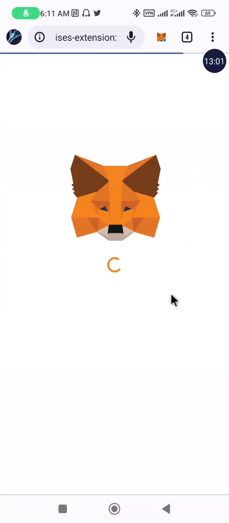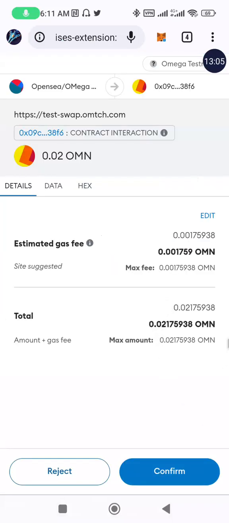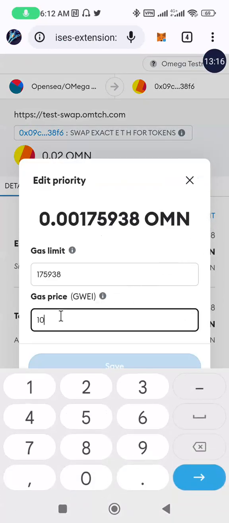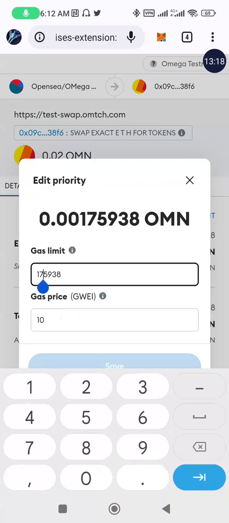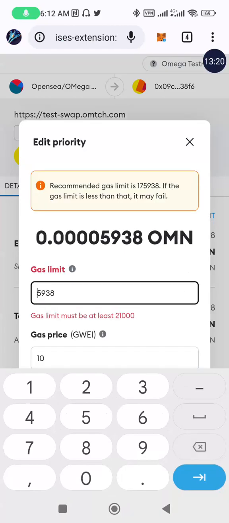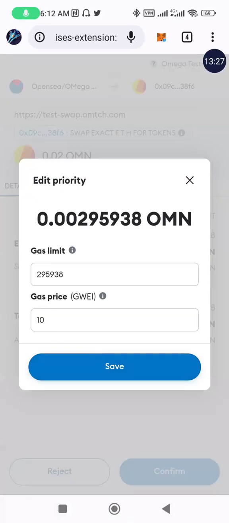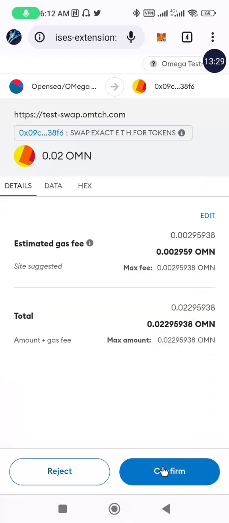So let's wait for it to come up. So it's up now. One of the things I do to speed up the transaction, I normally change the gas limit so that the transaction will be very fast. I don't have to wait. So I'm going to be using 20 now instead of the 19 plus they gave me.